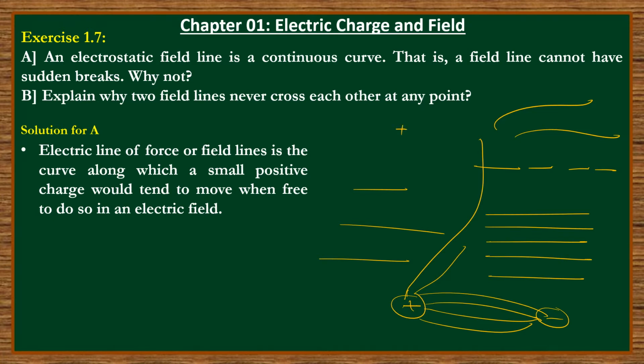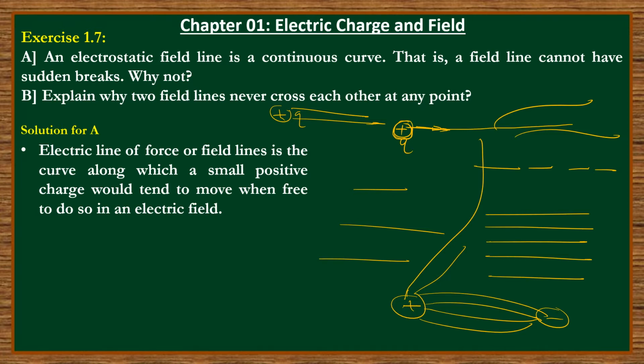Suppose this is one charge q, and it is placed. Now there is an external field. Suppose there is a big charge Q and it has produced an electric field. This electric field will act on the charge q and it will repel, and one force will act on it. Electrostatic force will act due to this field, and this charge will move in this direction. Correct or not? So what is the movement? The path traveled by this charge is the electric field line.